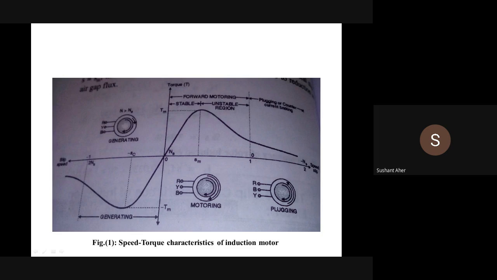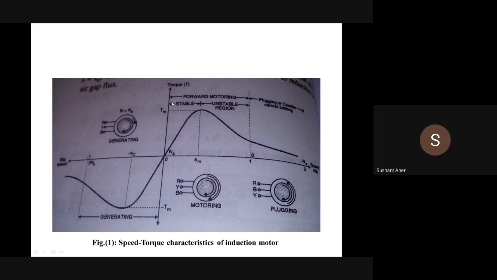On the y-axis the value of the torque is shown, and on the x-axis the value of the slip. For operation in the forward motoring region, the slip must be from 0 to 1. If the slip increases beyond 1, the induction motor goes into the plugging or counter current braking mode. If the slip becomes less than 0, the induction motor goes into generating mode operation.